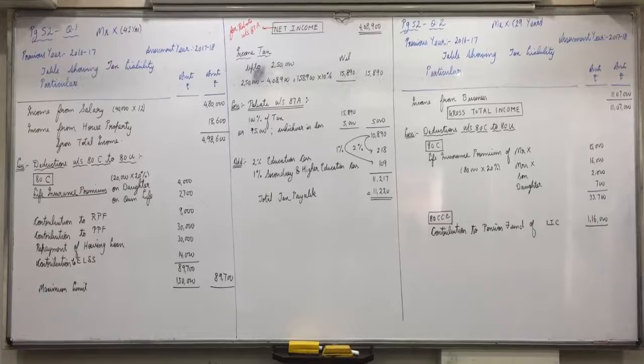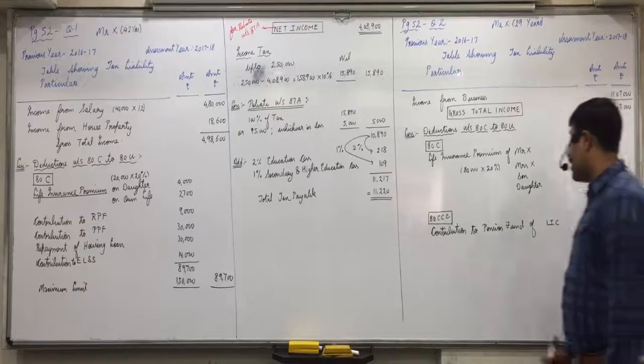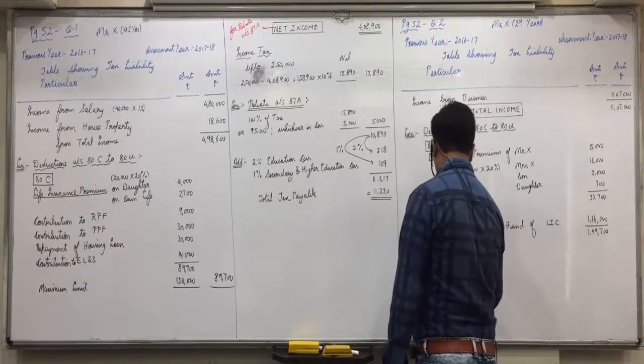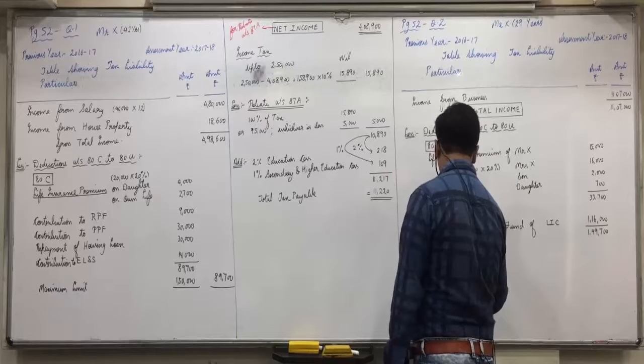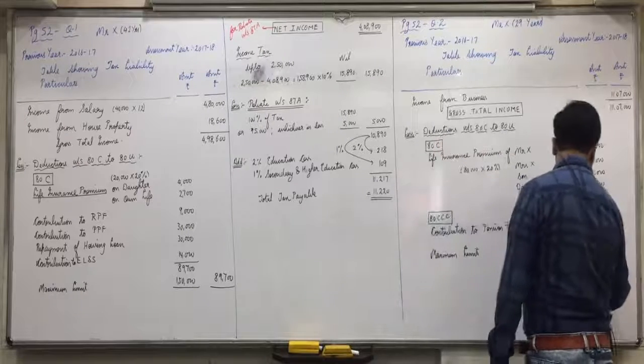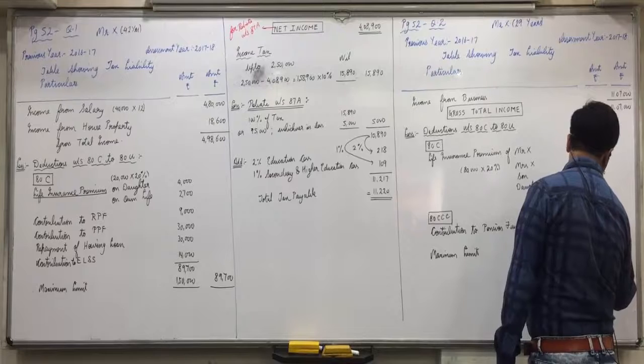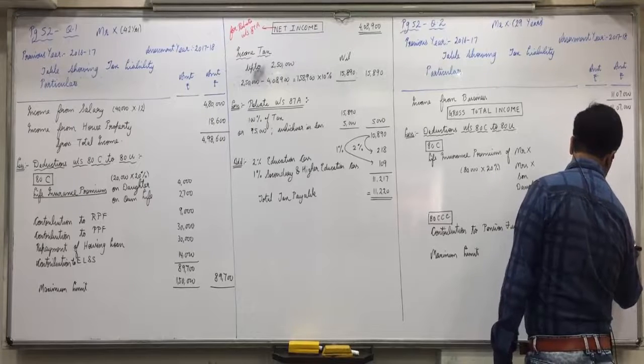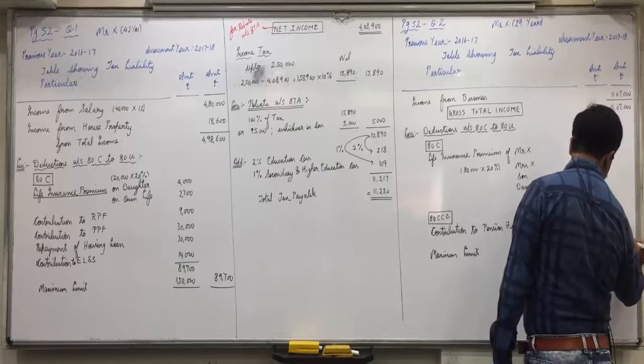Now 33,700 plus 1,16,000, 1,49,700. And here the maximum limit for 80C, CCC and CCD is 1,50,000. So you get a deduction of 1,49,700.